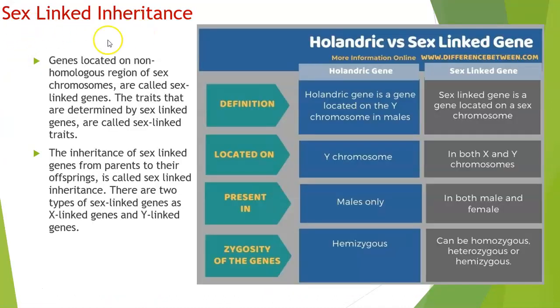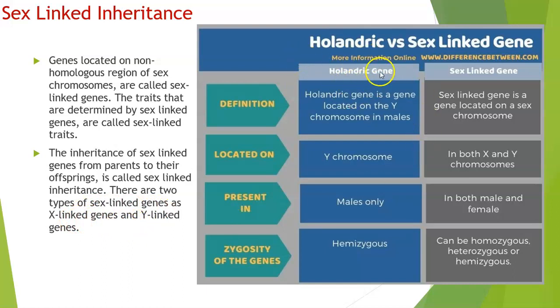Sex-linked inheritance. The genes located on the non-homologous regions of your sex chromosomes, that is your X and Y chromosomes, are called sex-linked genes. The traits determined by sex-linked genes are called sex-linked traits. The inheritance of the sex-linked genes from parents to offspring is called sex-linked inheritance. There are two types of sex-linked genes, X-linked genes and Y-linked genes.